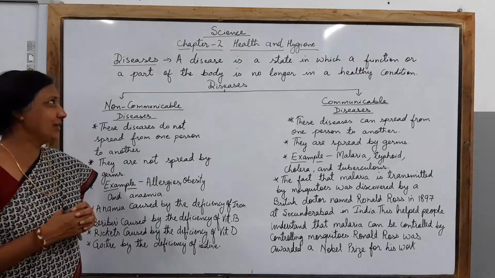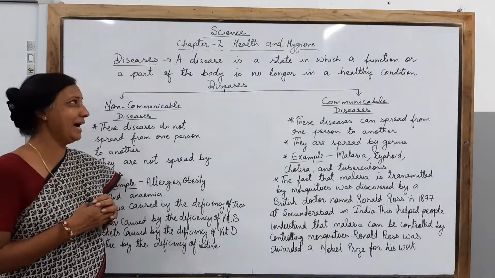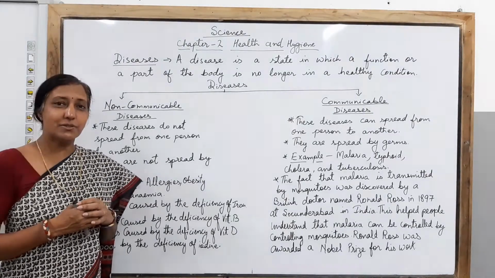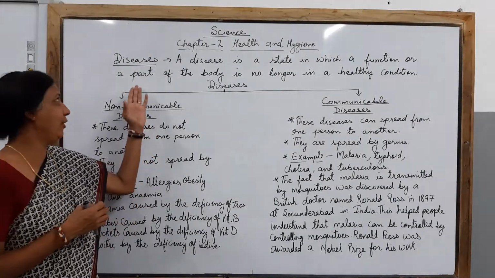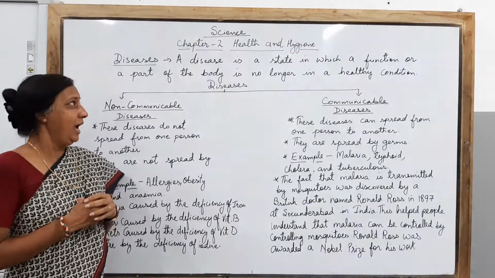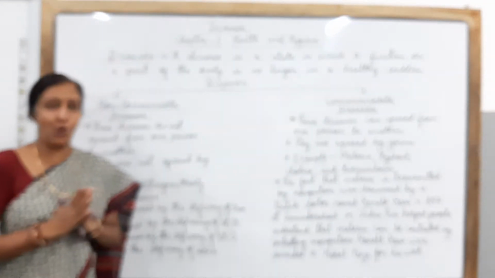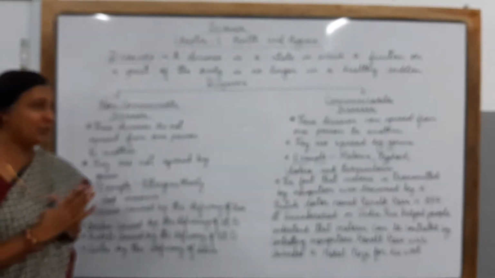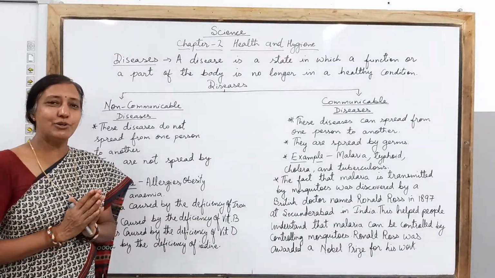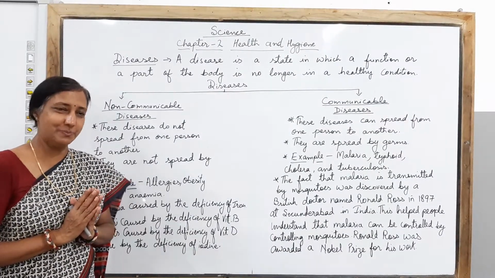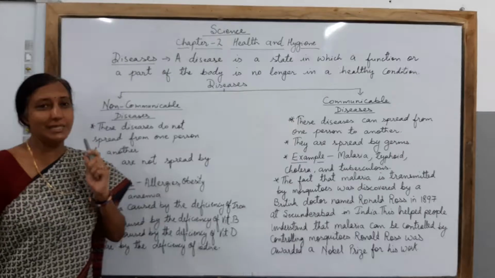In today's class, children, we are studying chapter number 2, health and hygiene. And in this class today, we are going to know about diseases. And children, you know there are not many diseases, but there are some reasons why they are caused. So in today's class, we will be learning about the types of diseases we have around us. First, you have to know what is a disease, children.